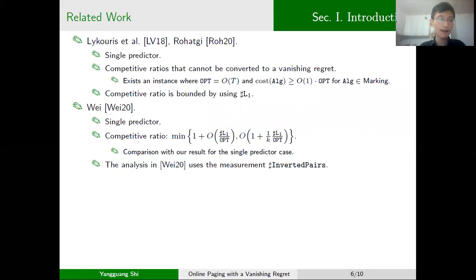In the paper by Wei at APPROX-RANDOM 2020, he also considered the online paging problem with a single predictor.